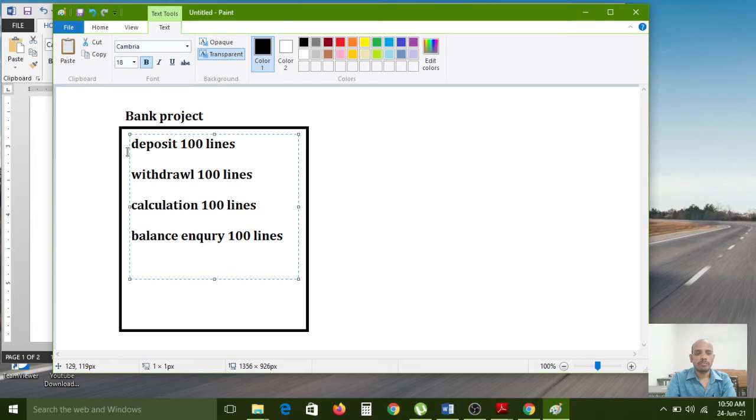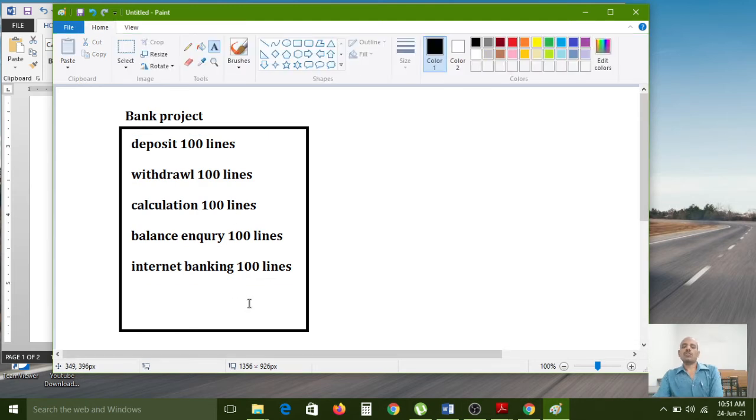Like that, for internet banking purpose, 100 lines of code. So 100 here, 200, 3, 4, 5. Now the bank project contains 500 lines of code. If you want to see that code, it is very difficult for the programmer to understand. While developing, there is no problem for that programmer.